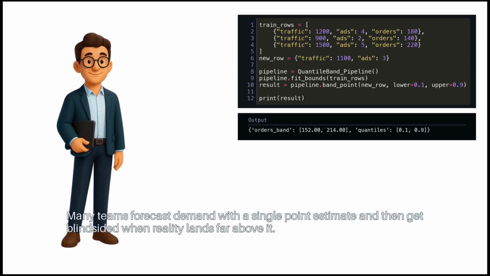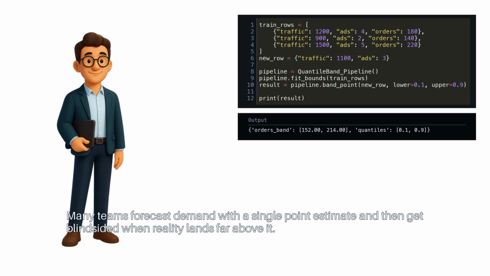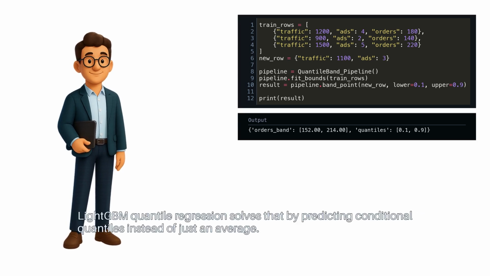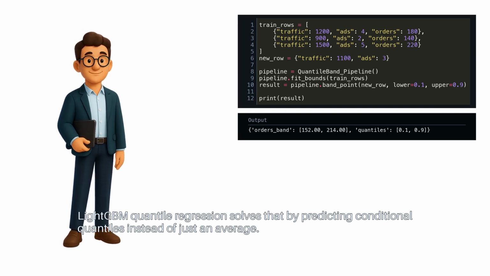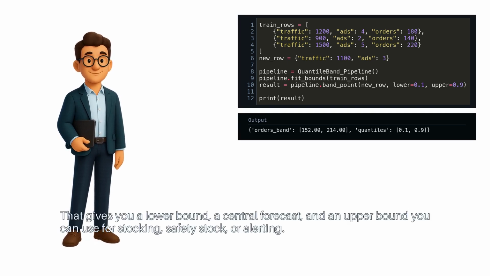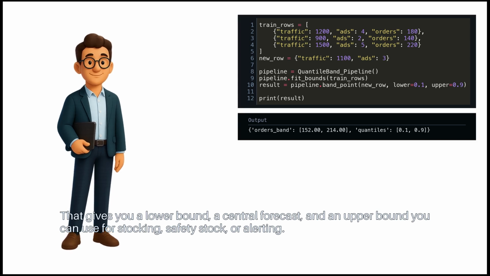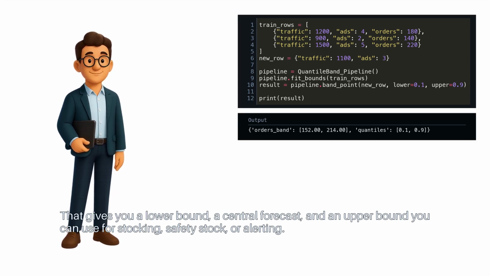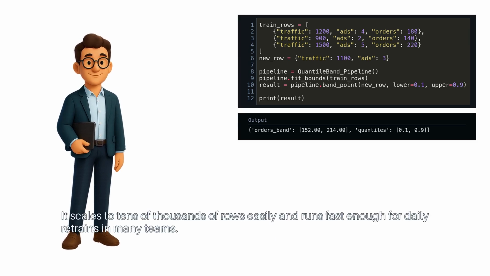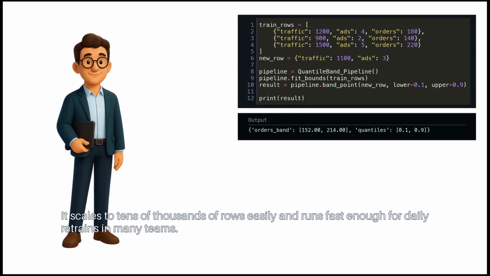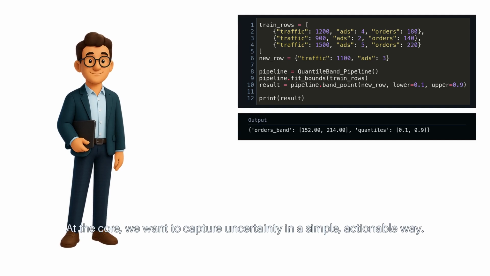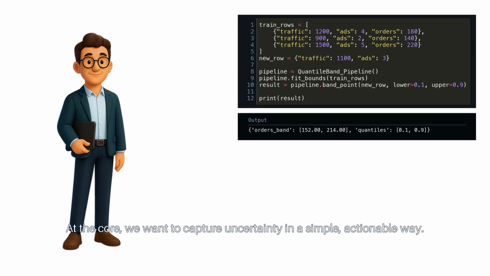Many teams forecast demand with a single point estimate and then get blindsided when reality lands far above it. LightGBM Quantile Regression solves that by predicting conditional quantiles instead of just an average. That gives you a lower bound, a central forecast, and an upper bound you can use for stocking, safety stock, or alerting. It scales to tens of thousands of rows easily and runs fast enough for daily retrains in many teams. At the core, we want to capture uncertainty in a simple, actionable way.